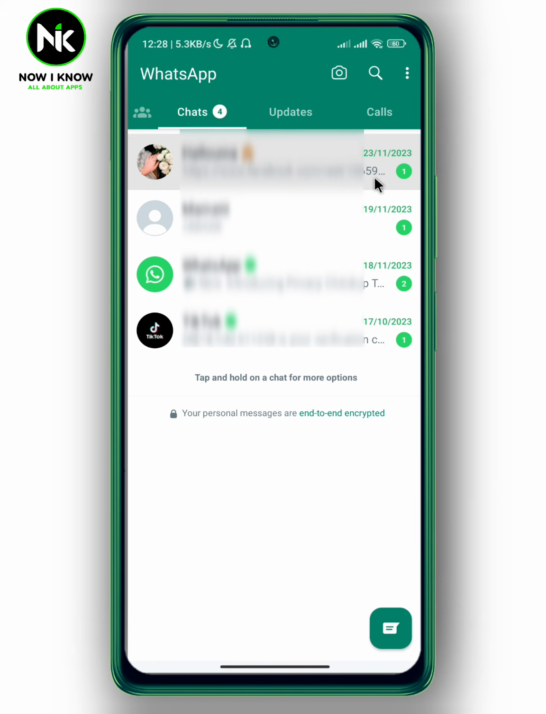So these are the two main reasons why you can't hear notification sounds on WhatsApp.